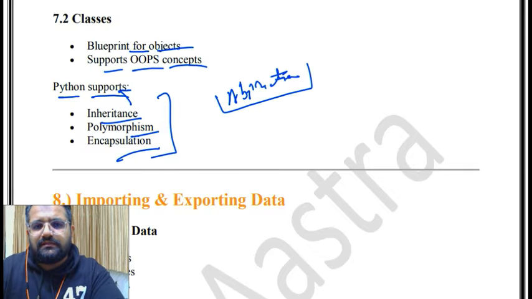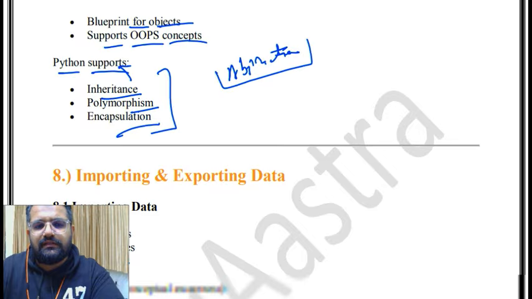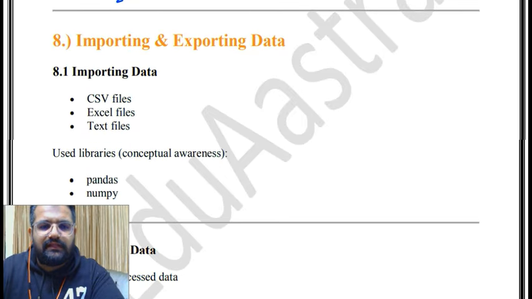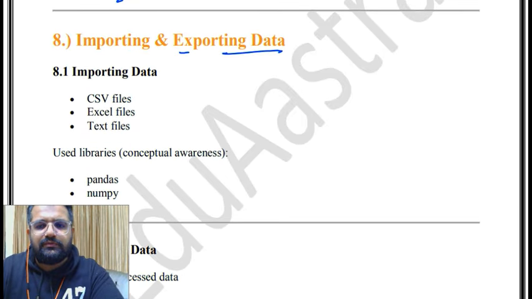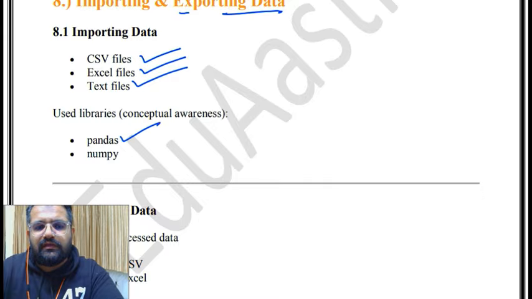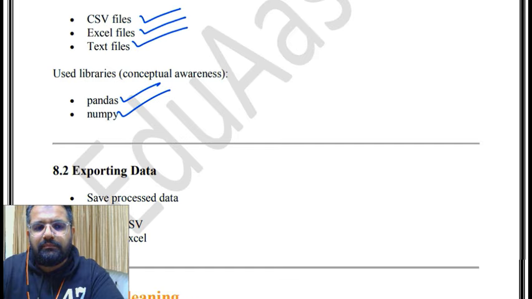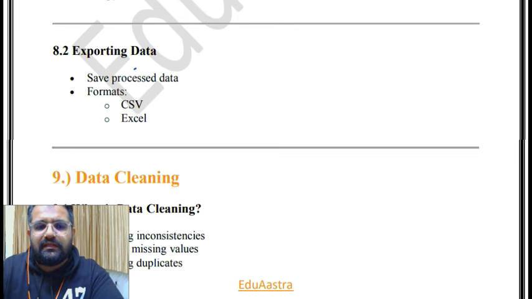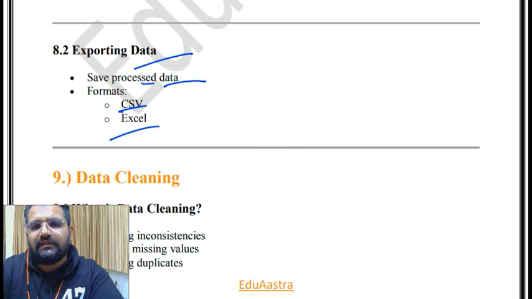An abstraction is sharing the essential details and hiding the non-essential or background details. Importing and exporting data. Importing data means CSV files, Excel files, text files. Use libraries, conceptual awareness: pandas and numpy are the libraries used. Then exporting data is saving processed data. Formats are CSV and Excel.